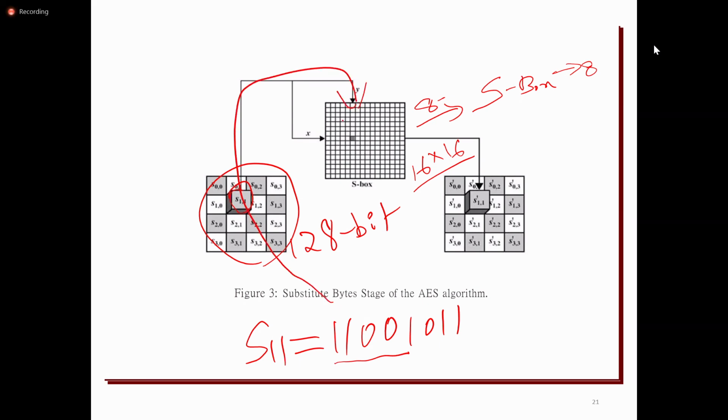To find the value, it takes the first 4 bits as the row and the next 4 bits as the column. So there are 16 rows and 16 columns in the S box, numbered 0 to F on both sides. The first 4 bits are 1100. What is the hexadecimal value of 1100?